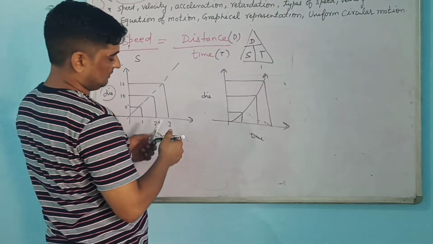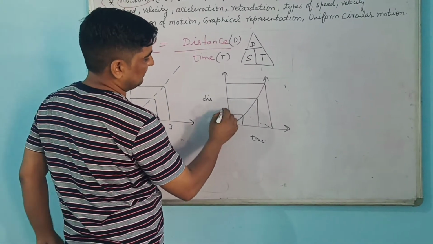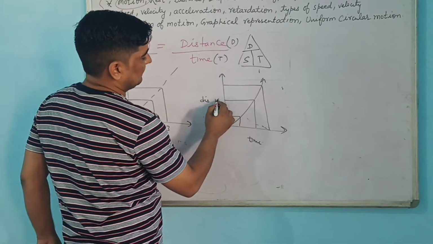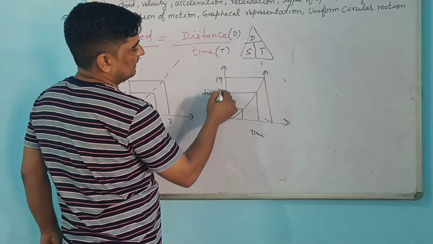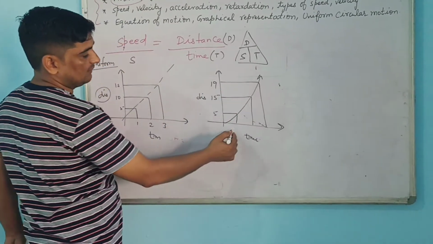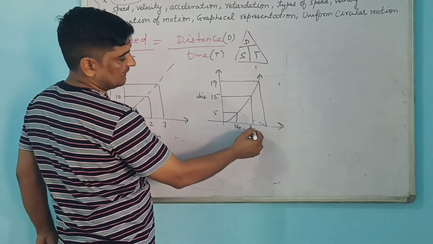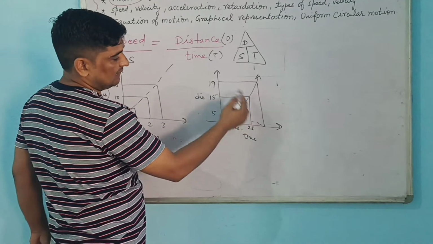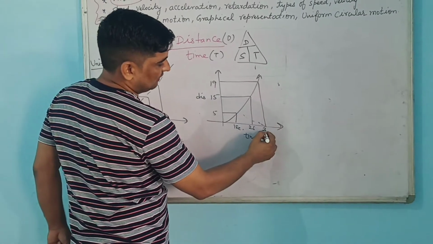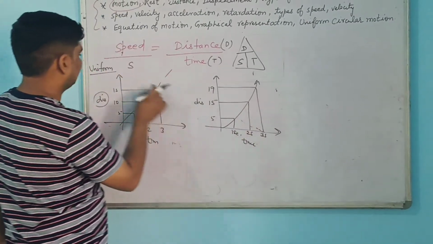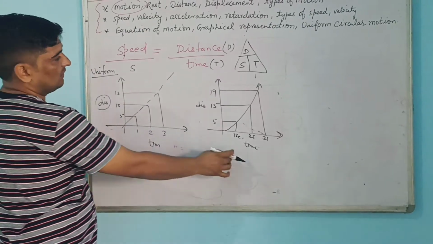But here you can write, suppose first it is 5 meter, then in the next one it has reached 15, then 19. Like that, there is no similarity. In the first second it is traveling 5 meter distance. In the second it is traveling 10. Then again it is traveling only 4. So it is not uniform. So this is uniform speed, this is non-uniform speed.